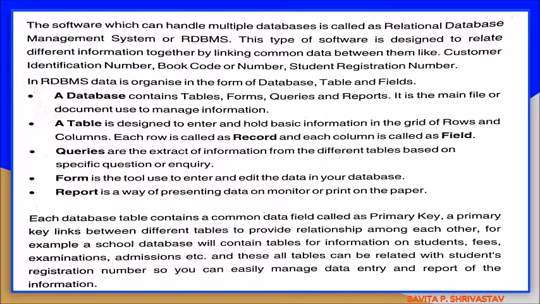Main features of RDBMS are as follows. A database: it contains tables, forms, queries and reports. It is the main file or document used to manage information. A table: a table is designed to enter and hold basic information in a grid of rows and columns. Each row is called a record and each column is called a field.